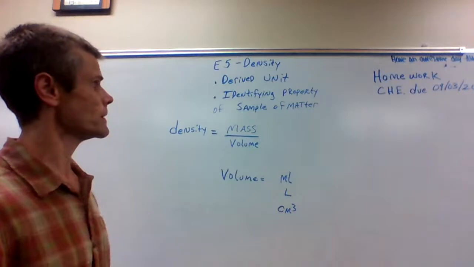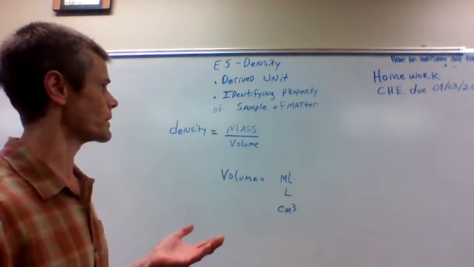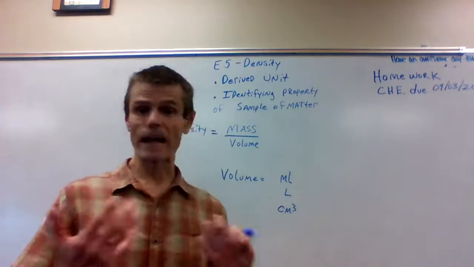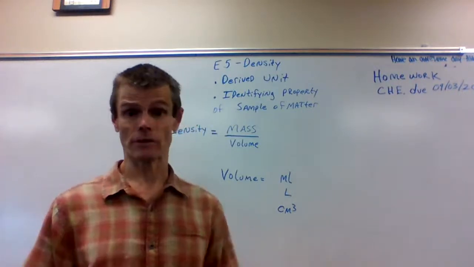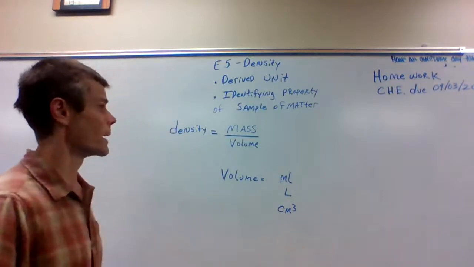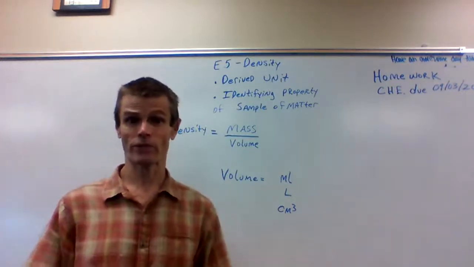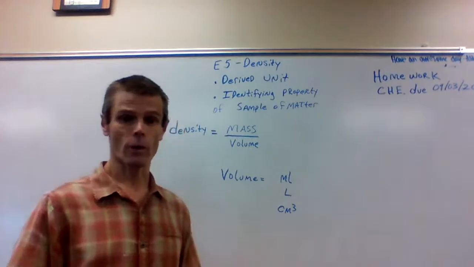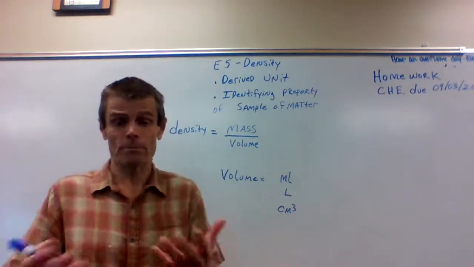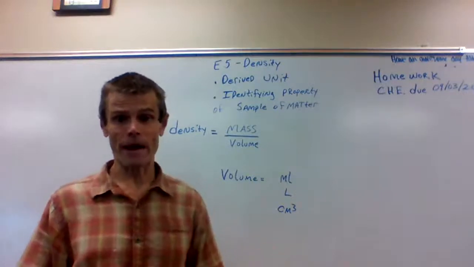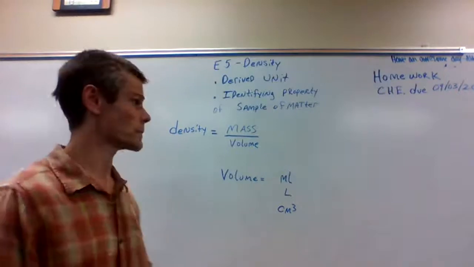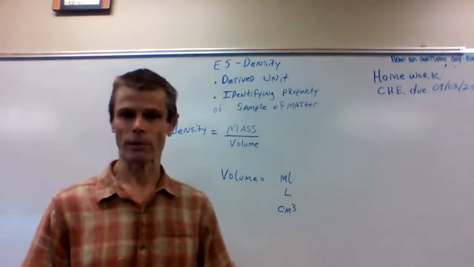Now, density is an identifying property of a sample of matter. Matter is anything that occupies space and takes up volume. So a property is a unique characteristic of a sample. So we can use density to identify what a sample is, because all samples of matter have different densities, and that's one identifying feature that we can use to recognize a sample of matter.